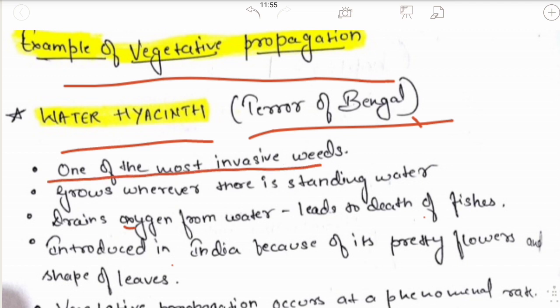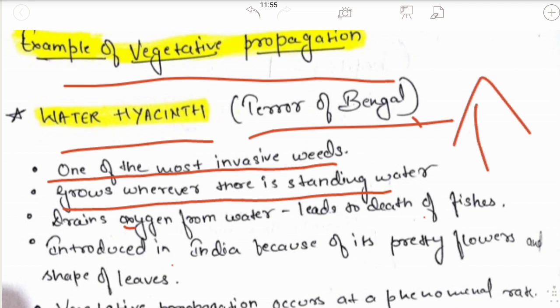It is one of the most invasive weeds. Invasive weeds tend to spread very quickly and harmfully. It grows wherever there is standing water. It drains oxygen from water, which leads to the death of fishes.